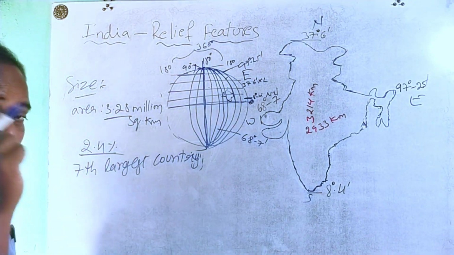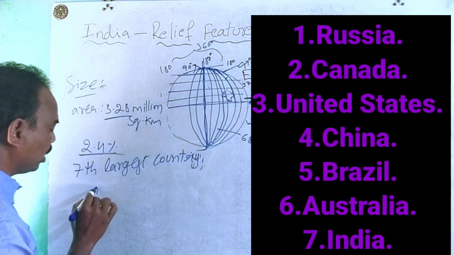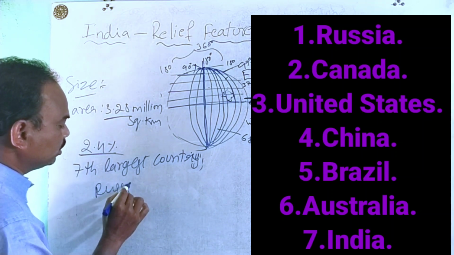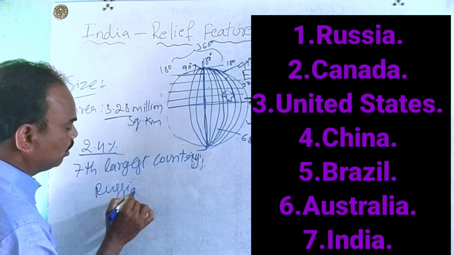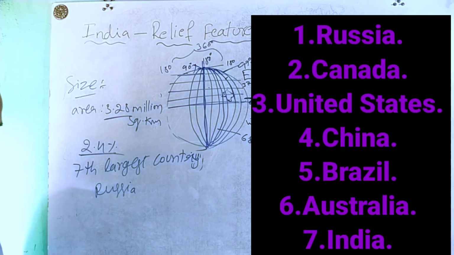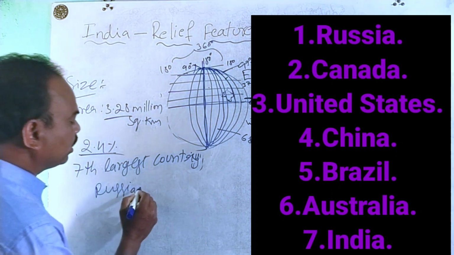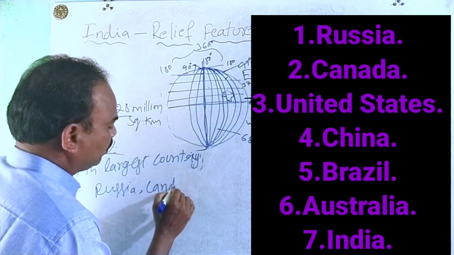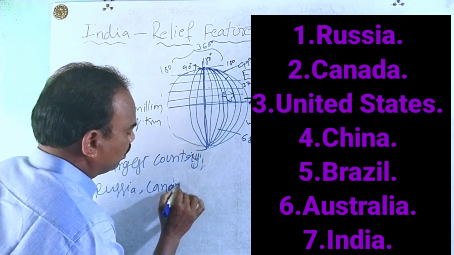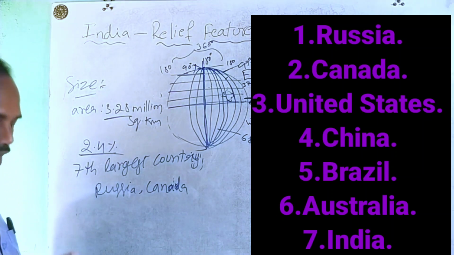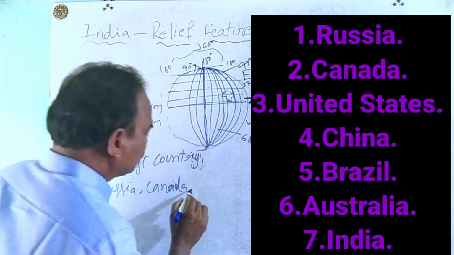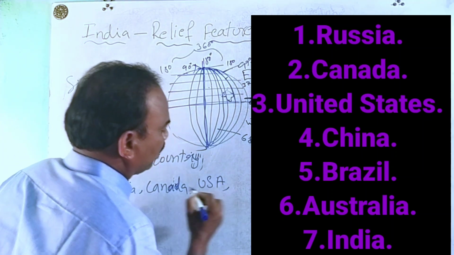So which is the first largest country? Russia is the first largest country. Next, Canada is the second largest country, and third largest is the USA.